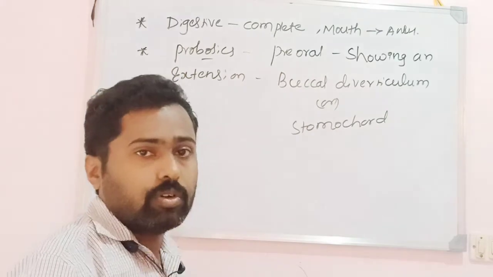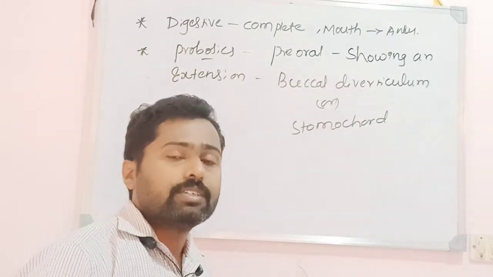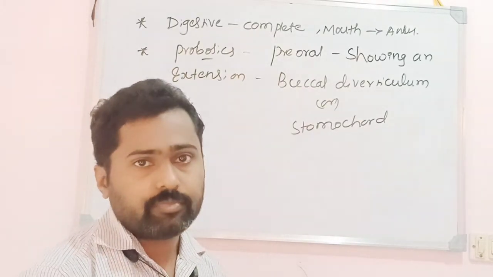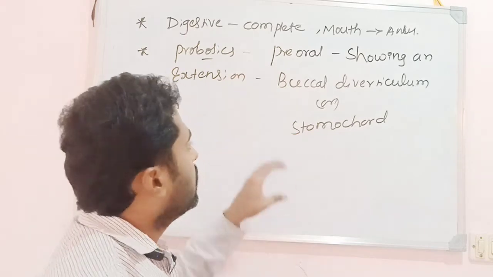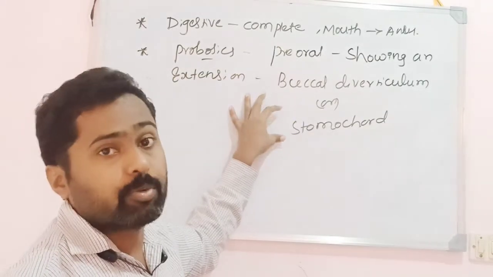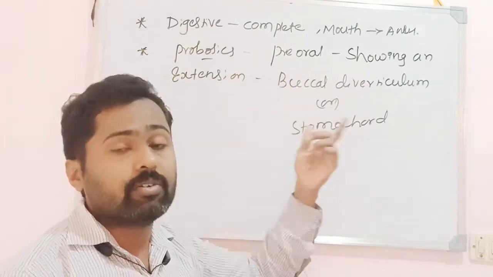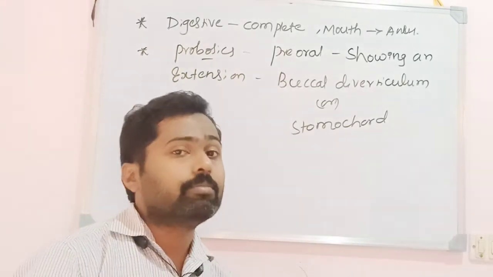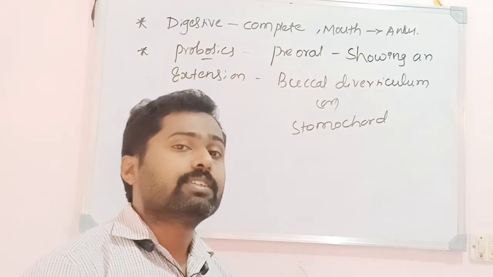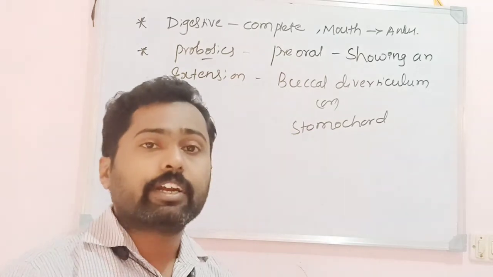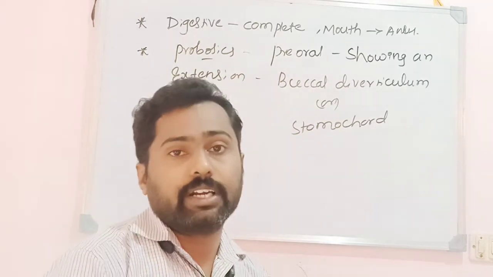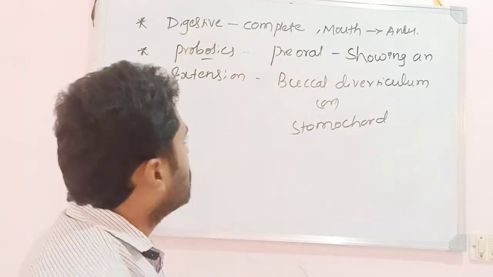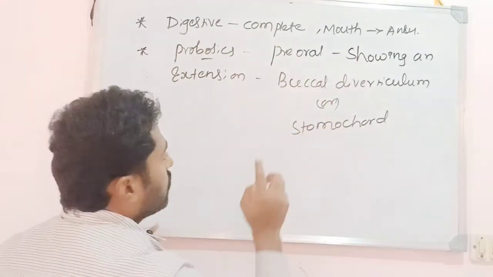The presence of a notochord is a characteristic feature of all chordates. But here this is not a notochord. If it were a notochord, they could be included in the phylum Chordata. But as they do not possess a notochord, though they have some characters of the chordates, they were named Hemichordata, or half chordata, or partial chordata. So that is about the buccal diverticulum, or the stomochord.